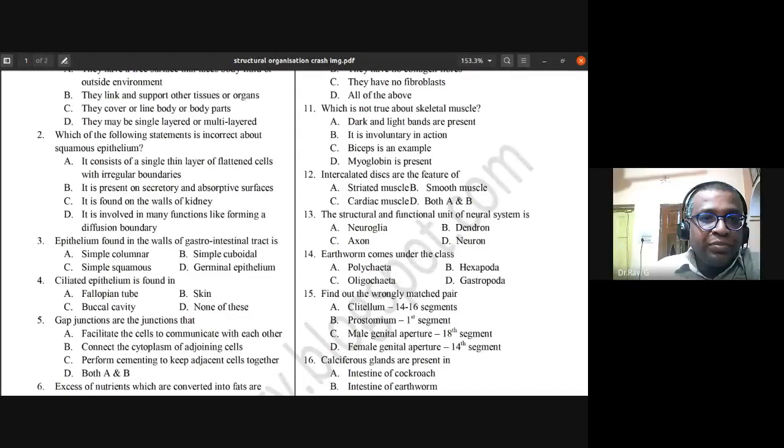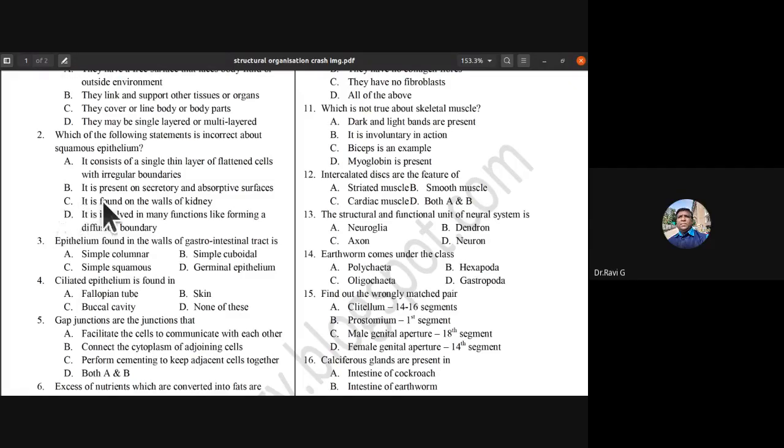Option C. Why is it wrong? See, option C, walls of kidney. In the proximal convoluted tubule you find cuboidal epithelium. Haven't we discussed that? So there you don't find the squamous epithelium, and that is the reason it is a wrong statement. It is present on secretory and absorptive surfaces, that is there. So C is the wrong statement for squamous epithelium.